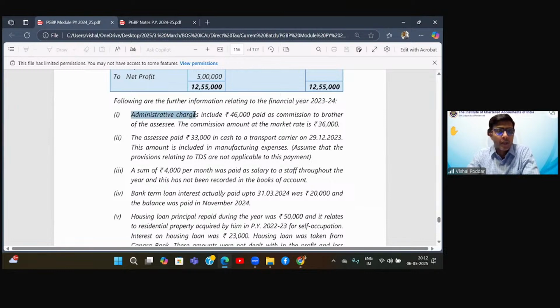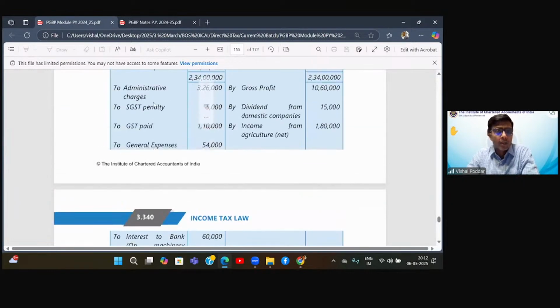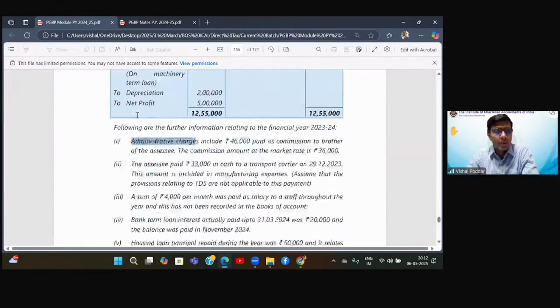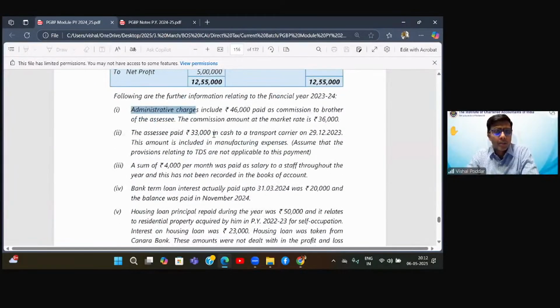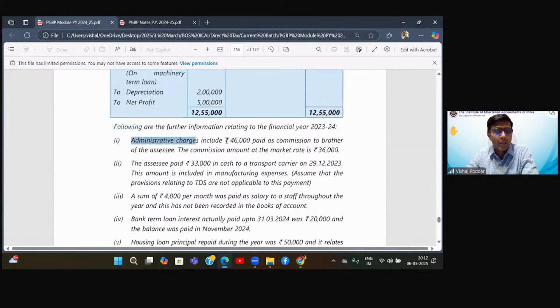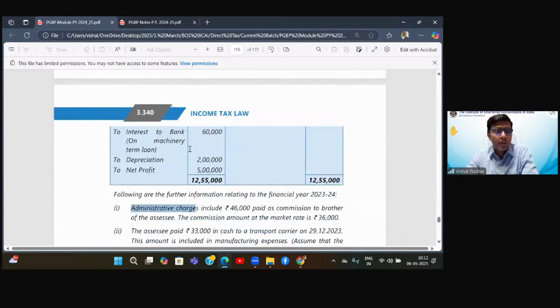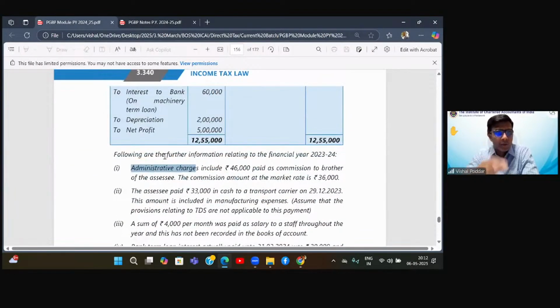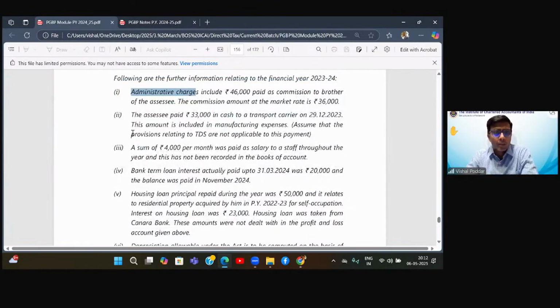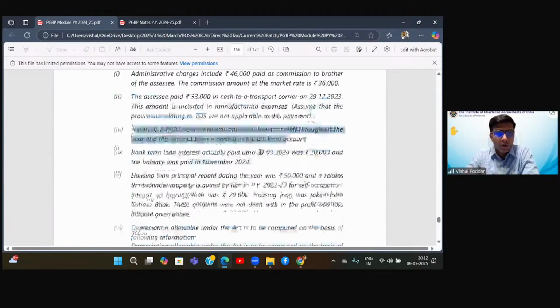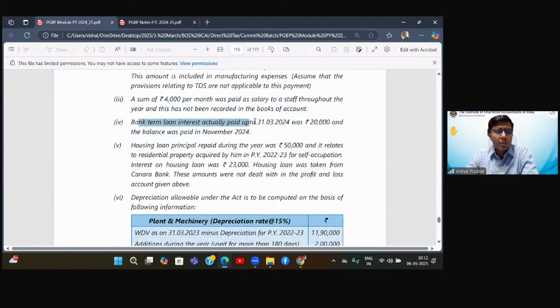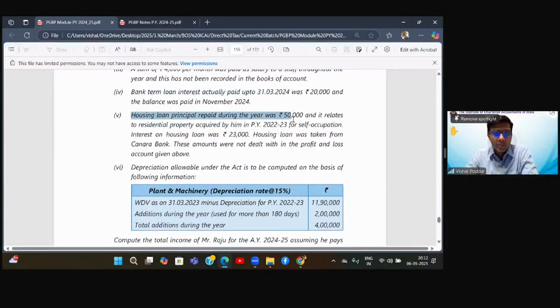So first adjustment is of administrative charges. You'll mark it here that the first adjustment is for administrative charges. Then the assessee paid 33,000 in cash on transport carrier. So wherever there is transport charges, we have that 33,000 paid in cash. And if there is no such adjustment, we'll have to deal with it independently. Then the third is a sum of 4,000 per month paid as salary to staff, not recorded in books. So anyways, it will not be in P&L. Bank term loan actually paid is this much. So this will be dealing with the interest part. Housing loan principal. Okay.